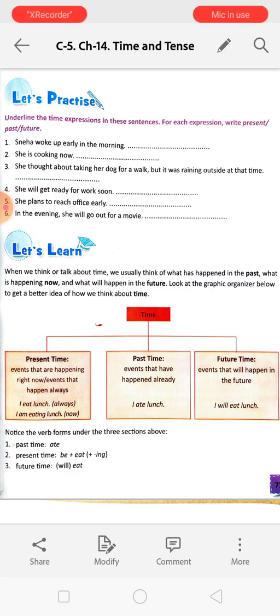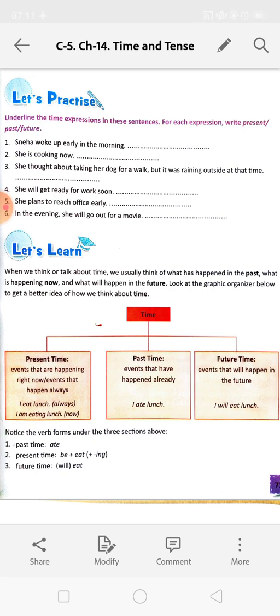I am eating lunch, that is I am doing it now only. Okay. Now next, past time. Events that have happened already. That means the action was completed. I ate lunch. Next is future time. Events that will happen in the future. I will eat lunch.